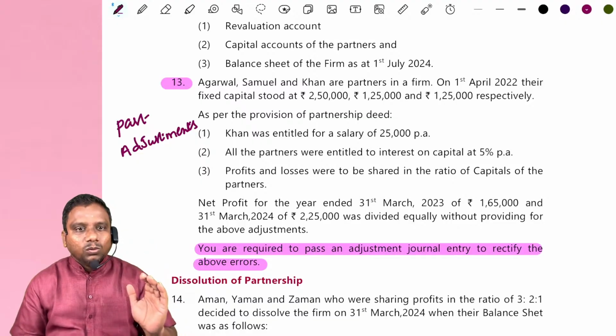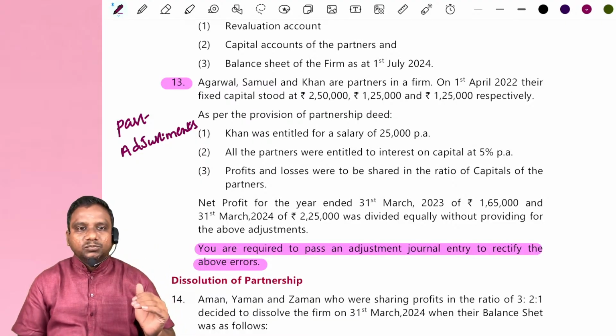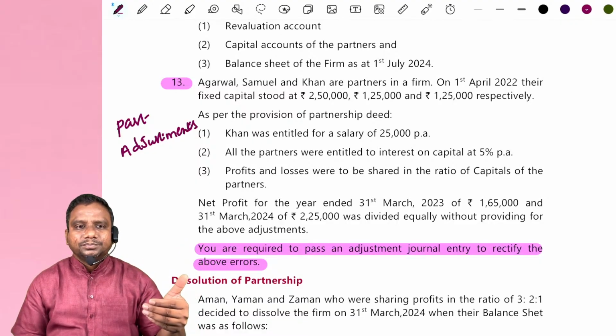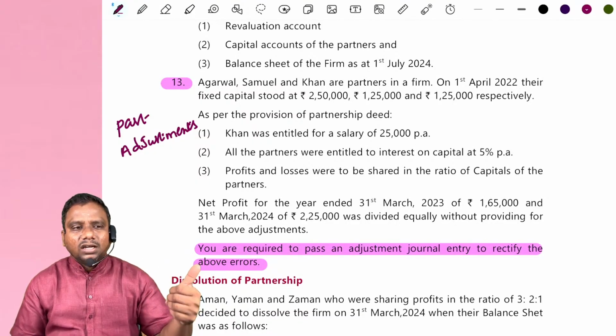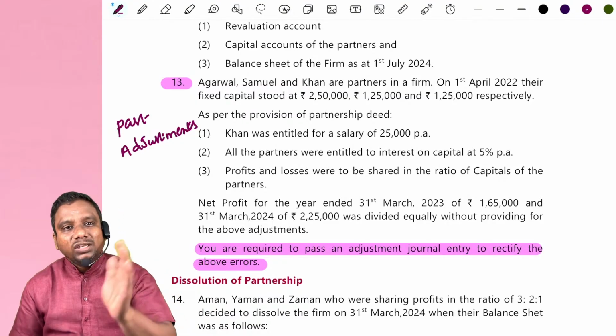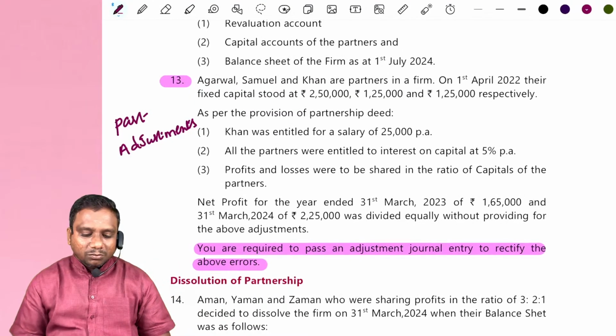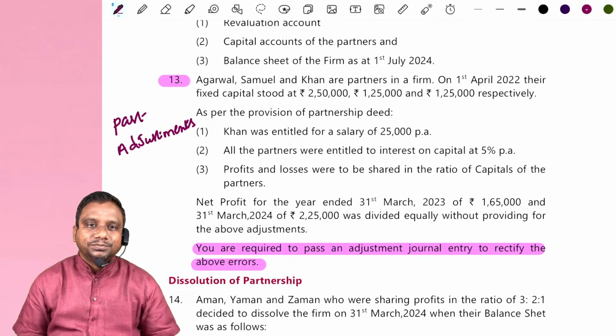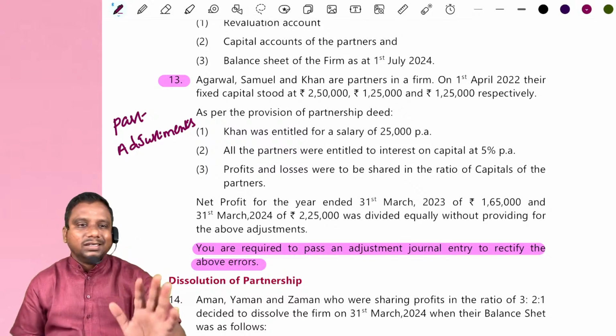Now in the next financial year, there may be some errors or mistakes out of the past years, or something we forgot to record in the transactions. Then how do we rectify those things? By adjusting capital accounts of partners. This is nothing but past adjustments.